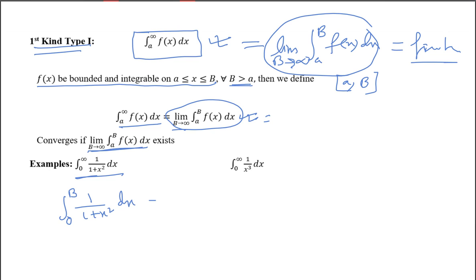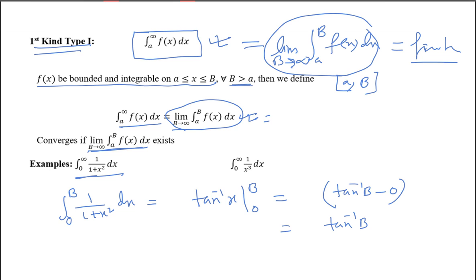The integration will be tan inverse x, tan inverse x from 0 to b. That means tan inverse b minus tan inverse 0, and tan inverse 0 is 0. So I am getting the value tan inverse b.